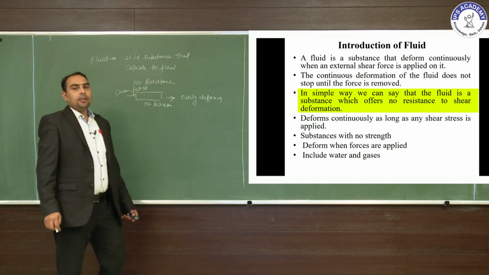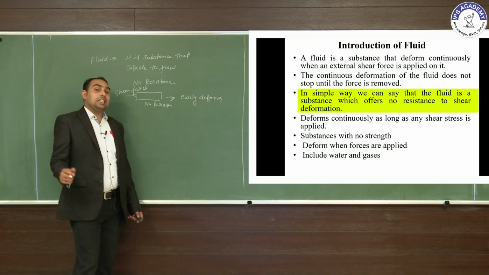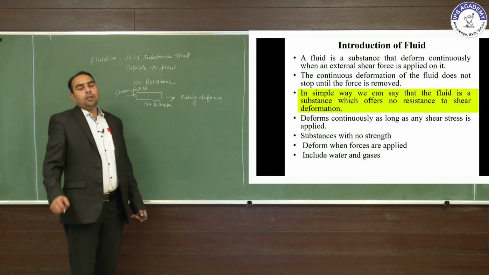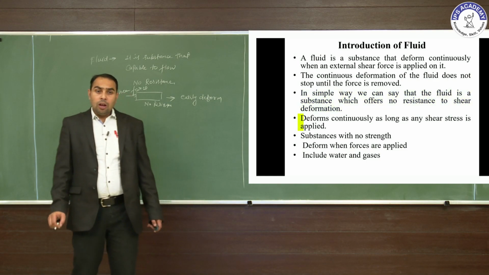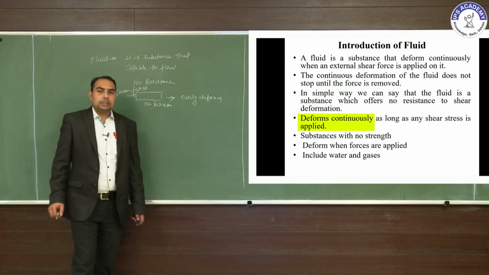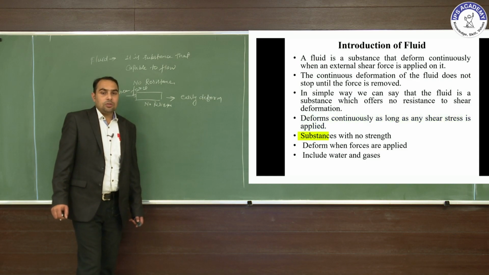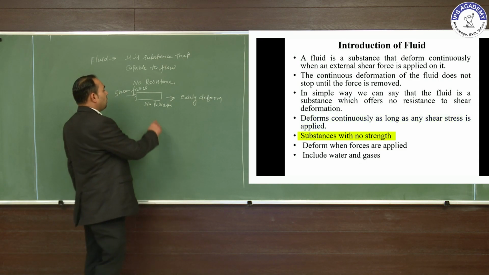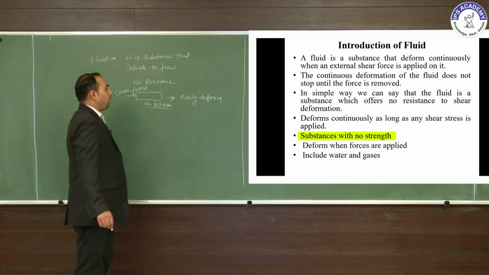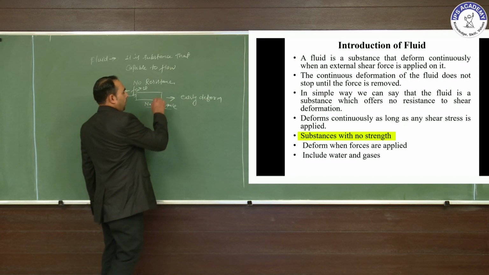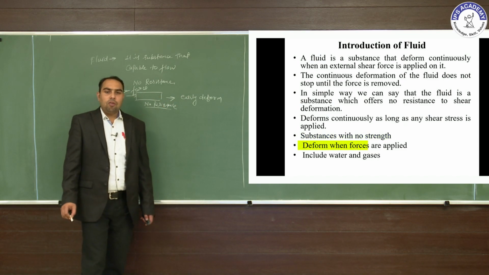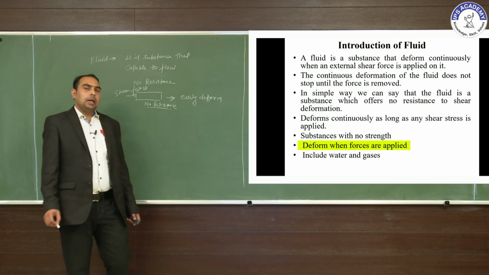So we can say a fluid is a substance which is easily deformed after the shear force is applied. It deforms continuously as long as any shear stress is applied. It is a substance with no strength, that is, its resistance is weak, and it deforms when force is applied.